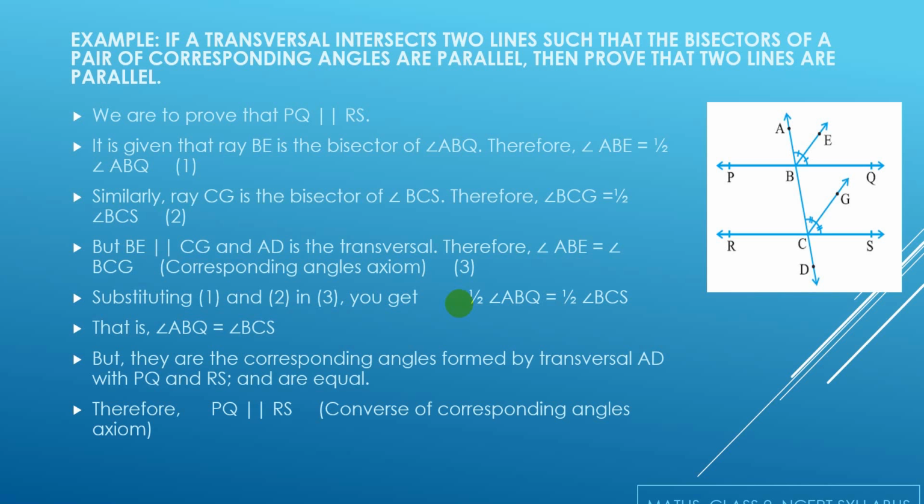Now substituting these values, equating these equations, we will get half of angle ABQ is equal to half of angle BCS. Therefore, angle ABQ is equal to angle BCS. But since they are corresponding angles formed by the transversal AD, and according to the corresponding angle axiom, if the corresponding angles are equal, the lines are parallel. Hence, we can say that PQ is parallel to RS.